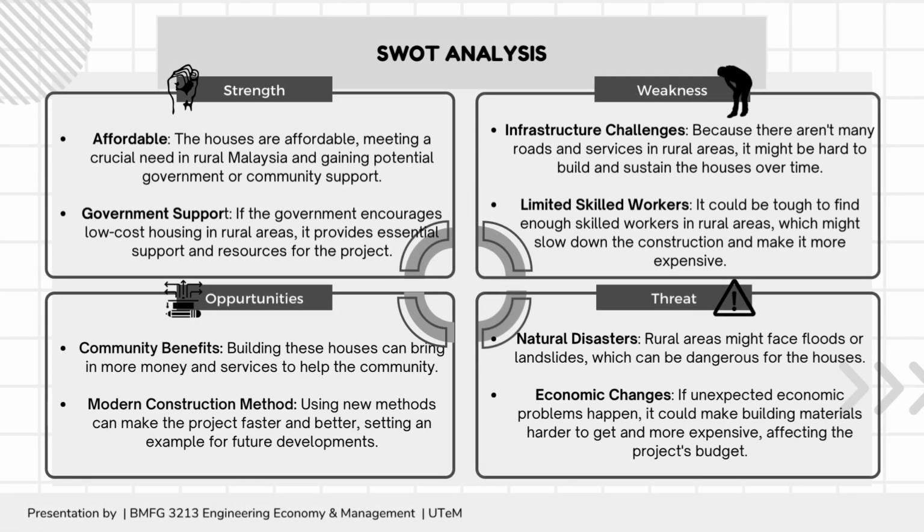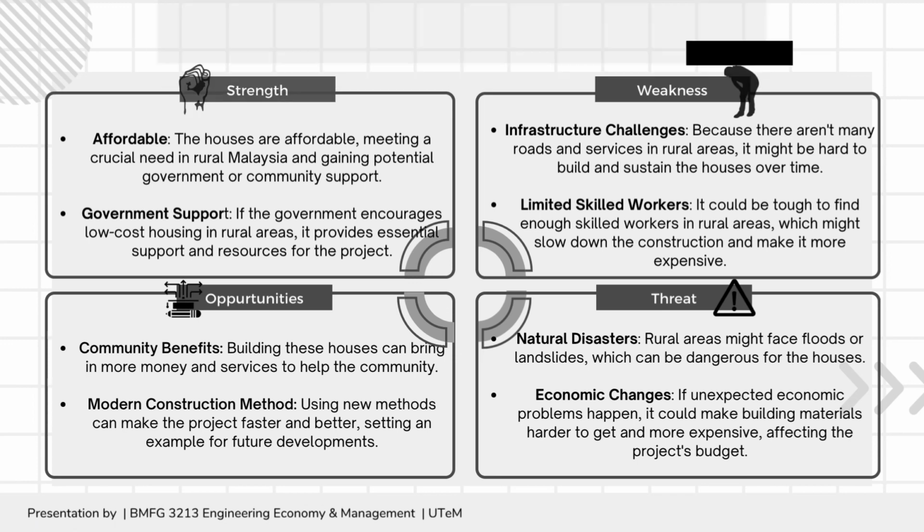There are 4 components in the SWOT analysis. The first one is strength: affordability, to ensure that the price is reasonable in the rural area, and government involvement to provide support for this project. The following weakness is infrastructure and the lack of skilled workers, which is an important barrier in the rural area. Next is opportunity. We can bring more money and services to our community and use modern tools to speed up our project. Finally, natural disasters and unexpected economic change might have a negative influence on our flow strategy.